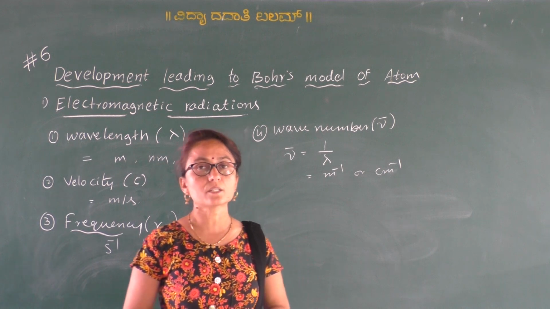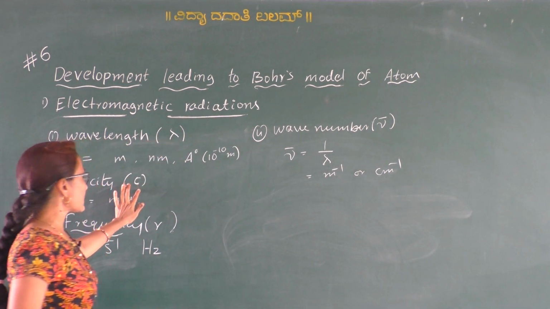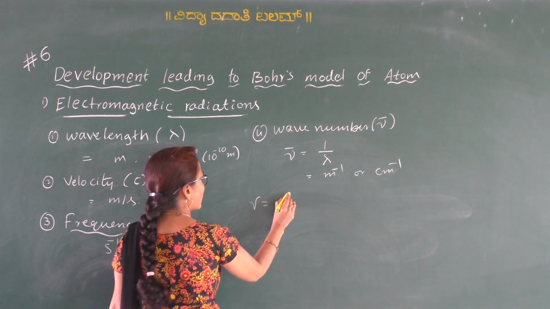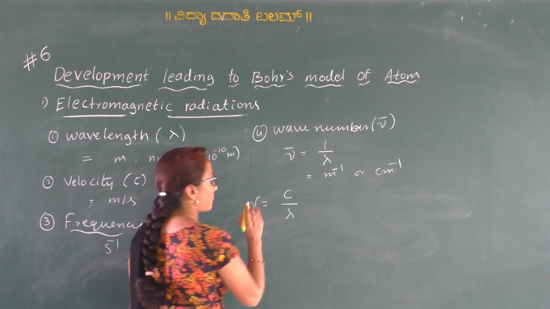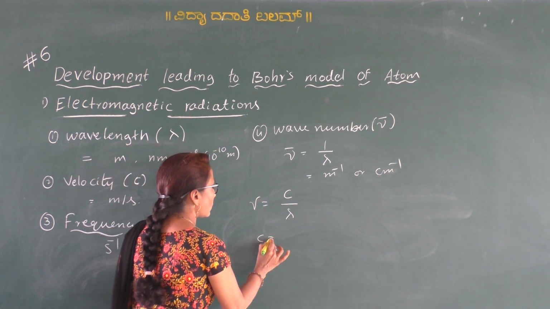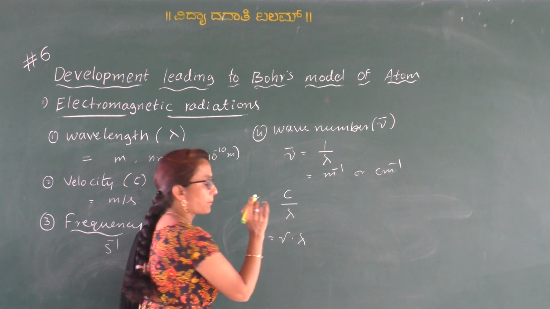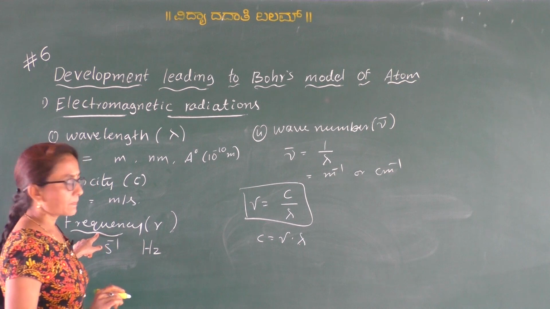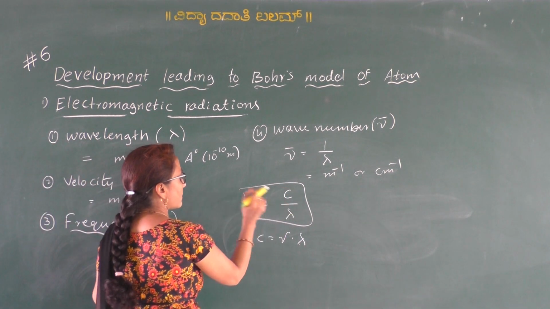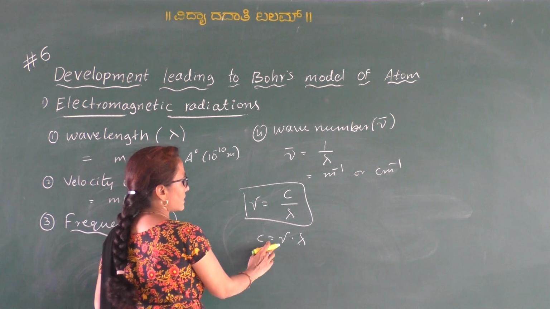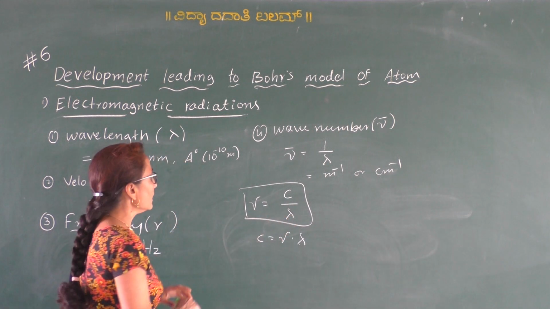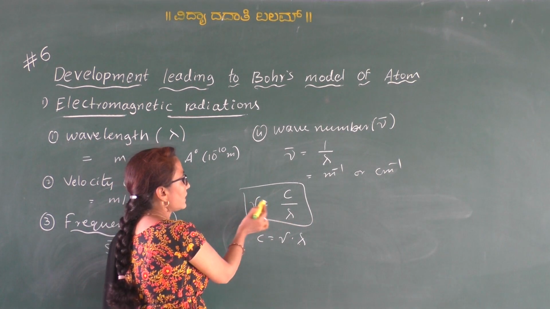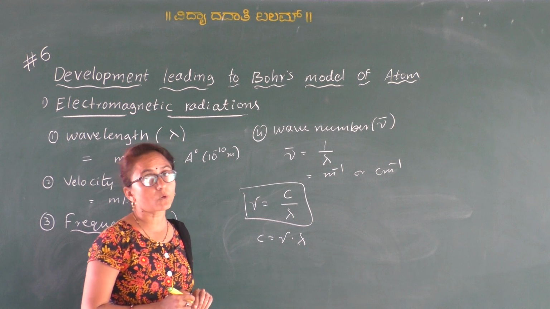Then the important relationship between the wavelength, velocity and frequency is given by nu is equal to c by lambda, or you can write c is equal to nu into lambda. Here nu means frequency. So frequency is equal to velocity divided by wavelength, or velocity is equal to frequency into wavelength. From this relationship we came to know that wavelength and frequency are reciprocal to each other.